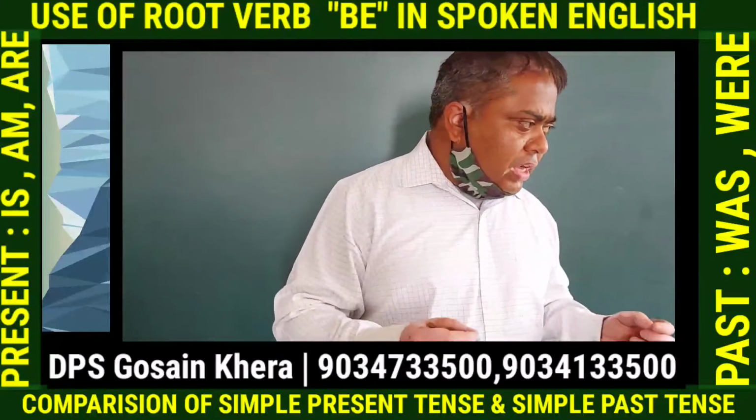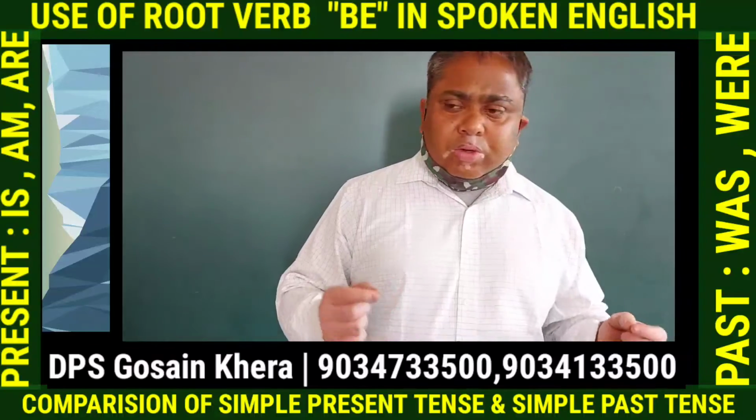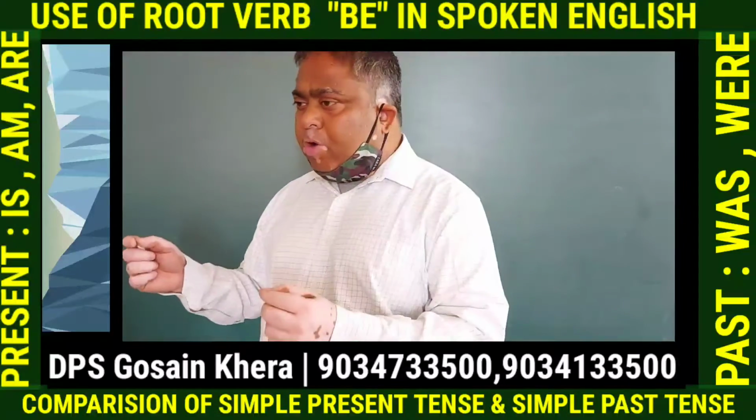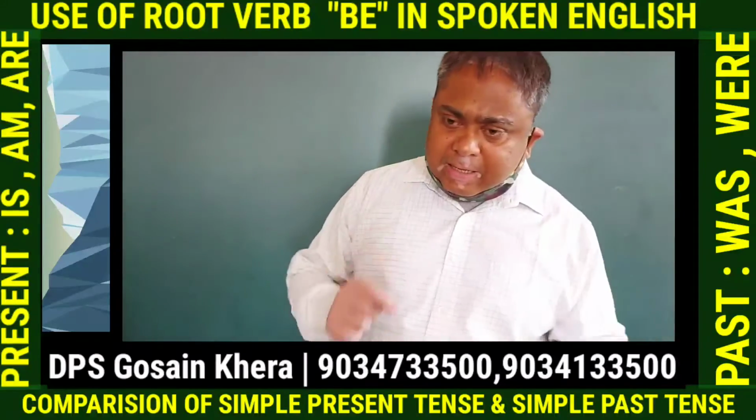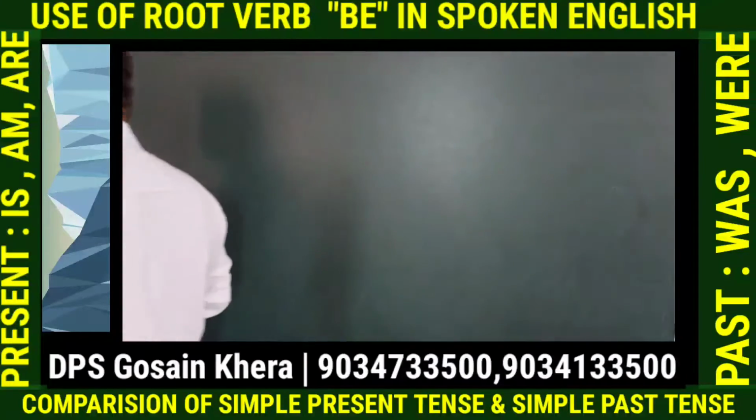When to use the and when to use a, we use the before the noun or pronoun which has been talked about previously. Example, name a mountain in the Himalayan region.